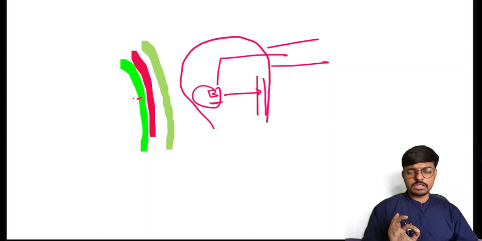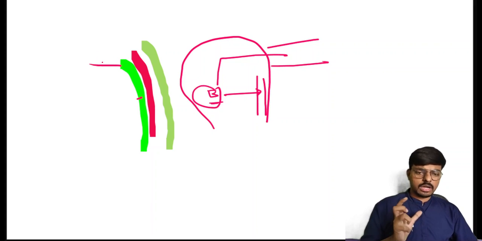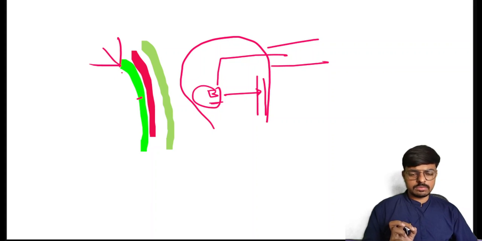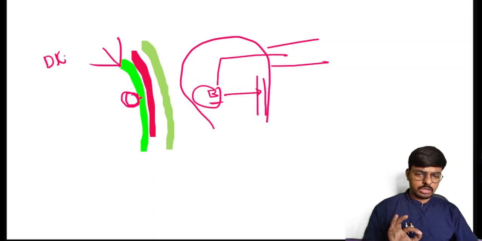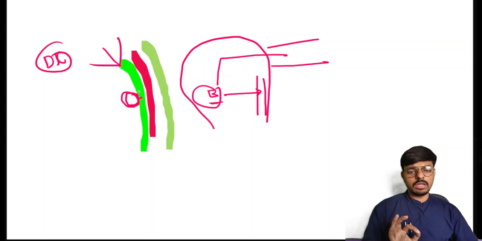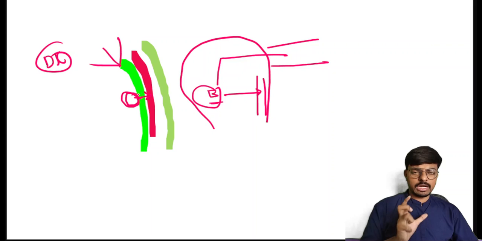In the endometrium also we have three layers: the decidua compactum, decidua spongiosum, and decidua basalis. The blastocyst must attach to the first layer, the decidua compactum. If the blastocyst goes till the myometrium, we call that a morbidly adhered placenta.